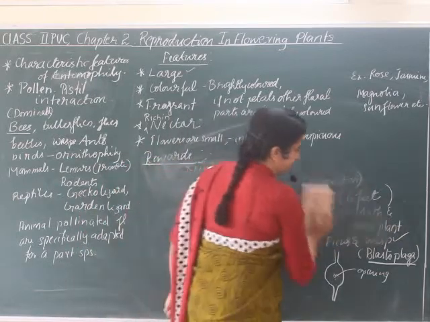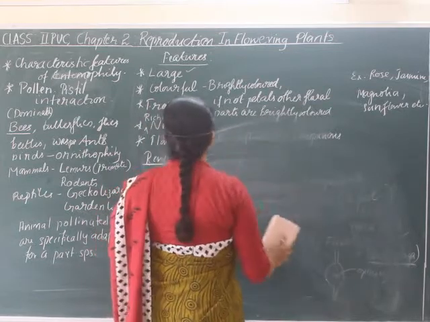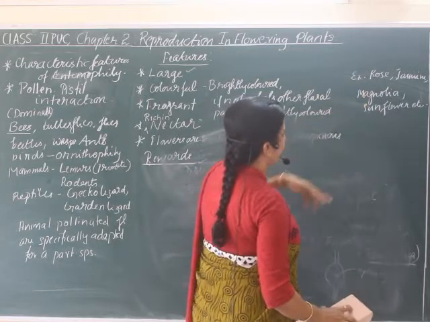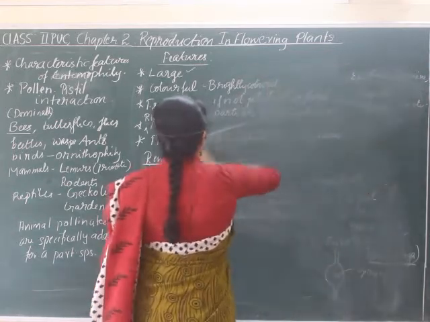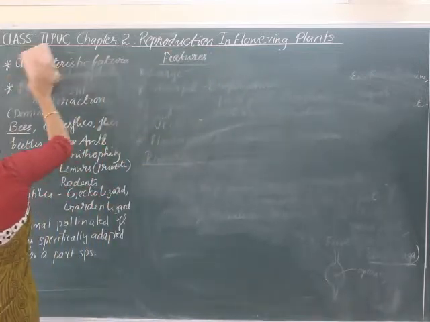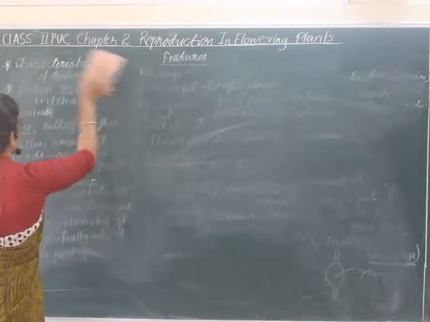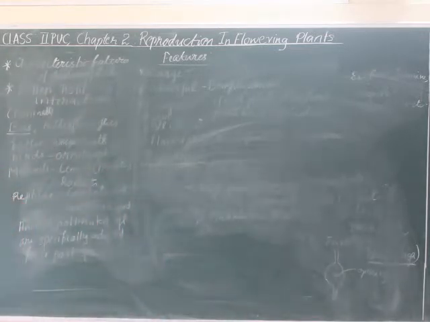So please take down all the points. Write them elaborately by referring to the textbook as well. Okay. Now examples for insect pollinated flowers are rose, jasmine, magnolia, sunflower. So for exams, a question used to come either for 5 marks or 3 marks. This one question used to come every time. Here they used to ask what are the characteristic features of entomophilic flowers, or what are the features of flowers which are pollinated by insects. So your answer must include the examples too.